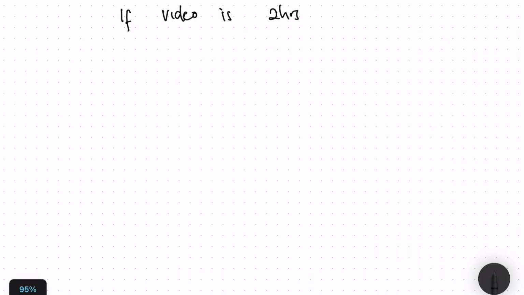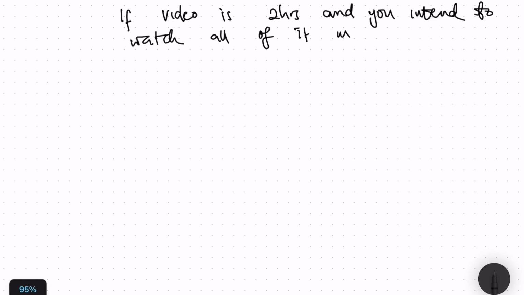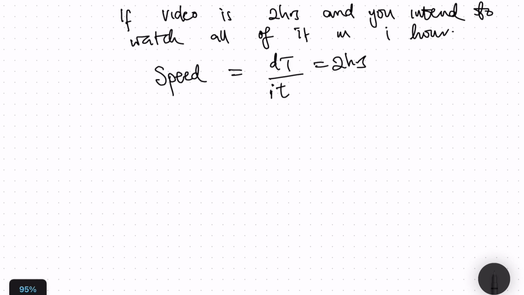Now let's look at a real life example. Let's say we have a video that is 2 hours long and we plan to watch that video in just 1 hour. How fast should we play this video? That's pretty simple. Speed is design time divided by the intended time. So if the owners designed the movie to be watched in 2 hours and we intend to watch it in 1 hour, 2 divided by 1 is 2 times.